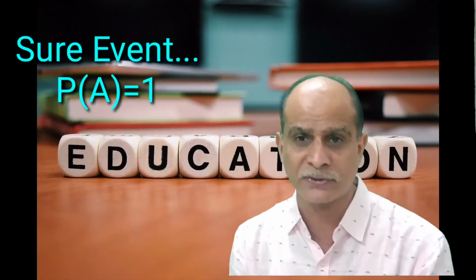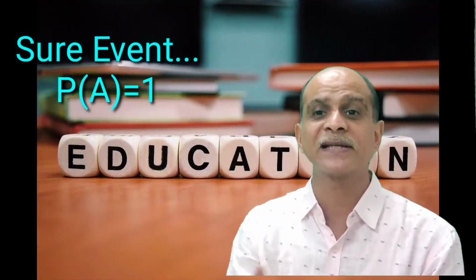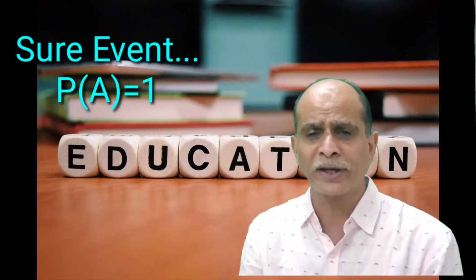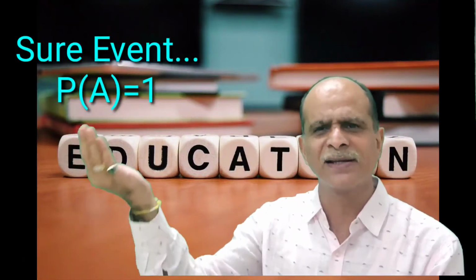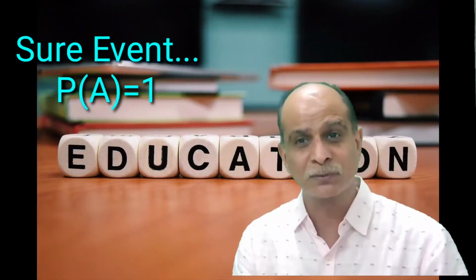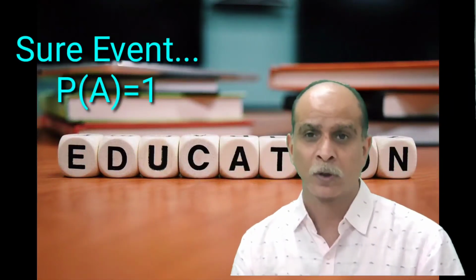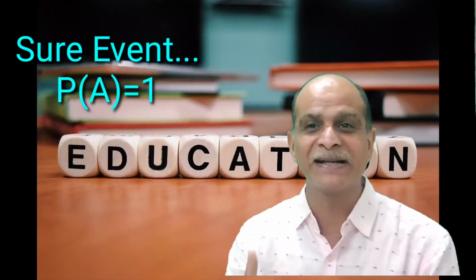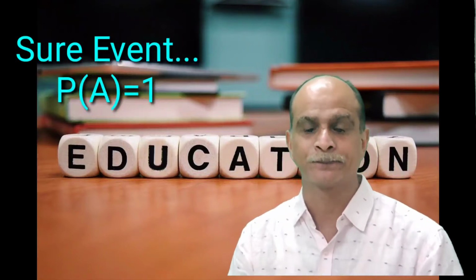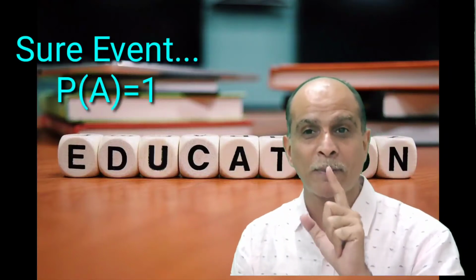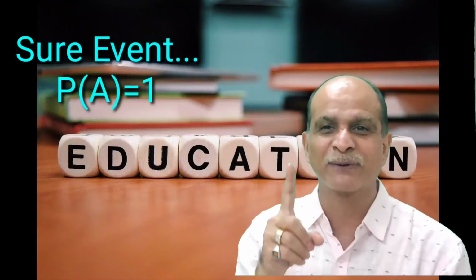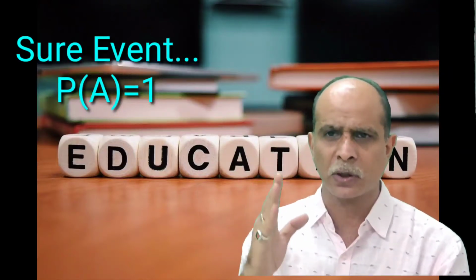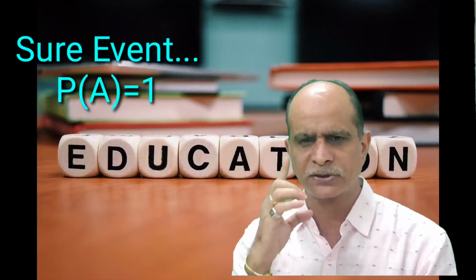Another very important concept is the sure event, or you can say certain event. The event which always happens. For example, the sun rises in the east. It is true, and that's why this is a universally true statement. It always rises from the east, and that's why this event is known as a certain event. So when you find the probability of a certain event, you get 1. So the probability of a certain event is always 1. It is also known as a sure event.